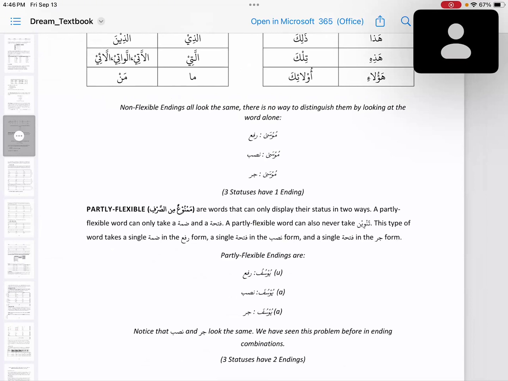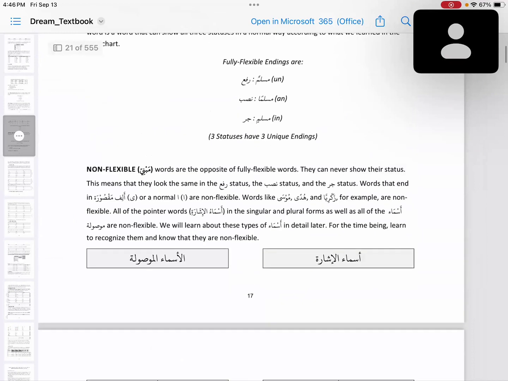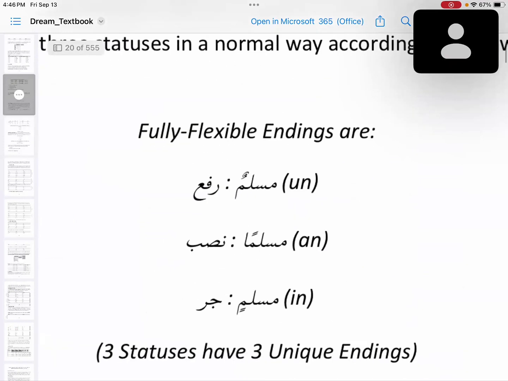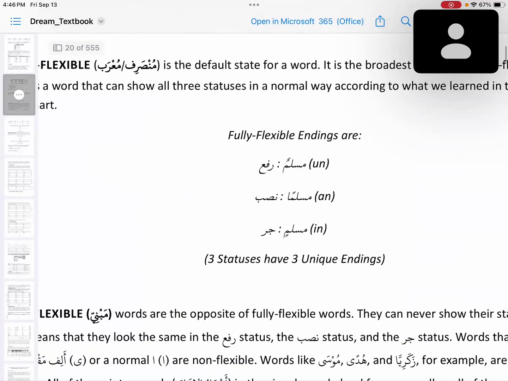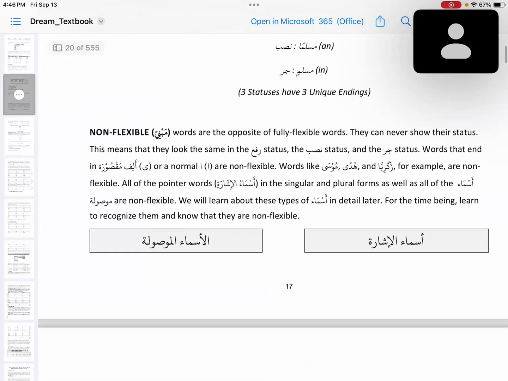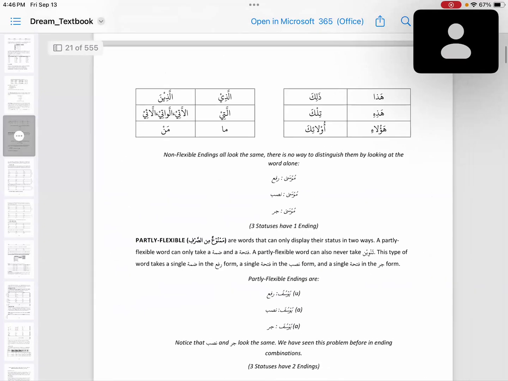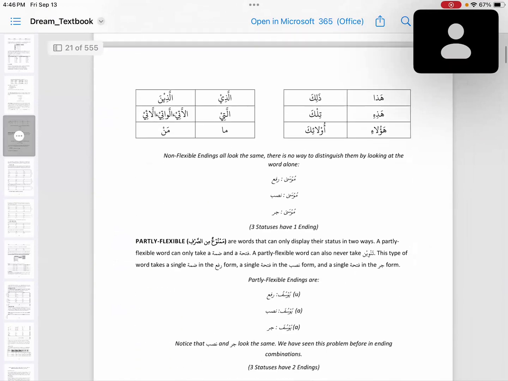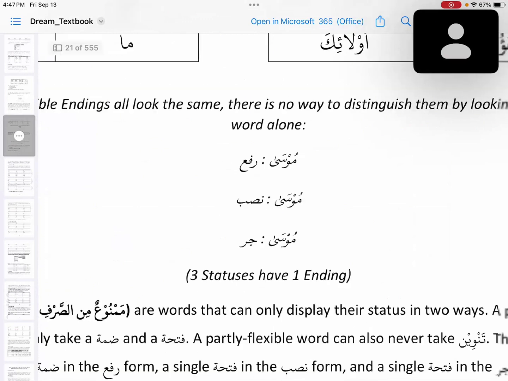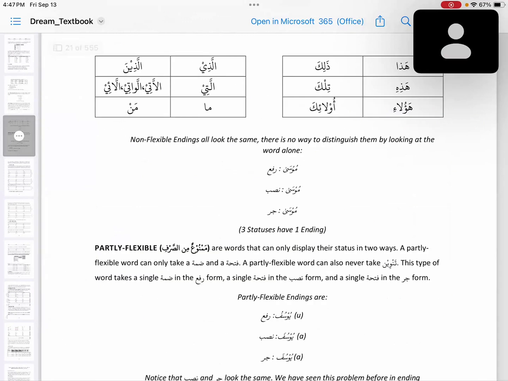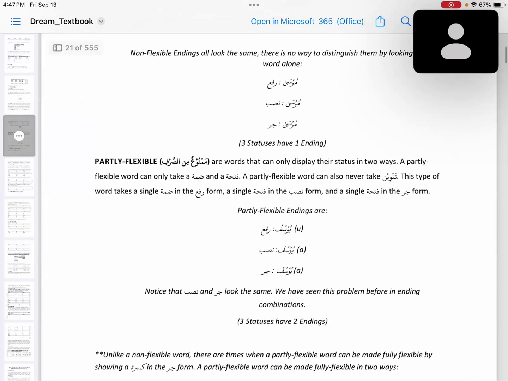Let's have a look at the partly flexible. What did we see first? Fully flexible, they are all these. They will have all three status, clearly visible. Then there are words that don't show their status. They look exactly identical in Rafa, Nasab, Jar. We will learn from context what is the status. Then we are going to have a detailed look at the partly flexible.